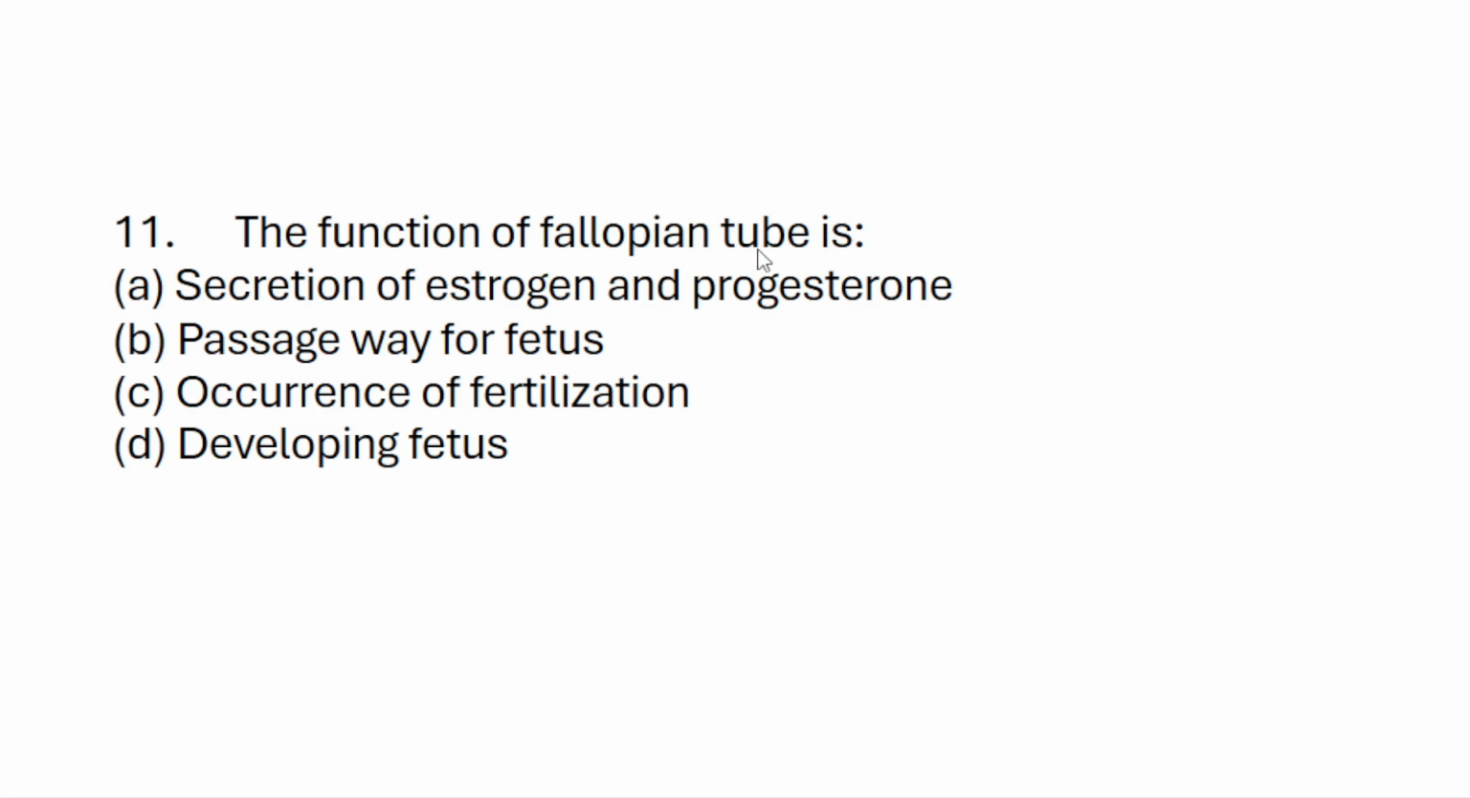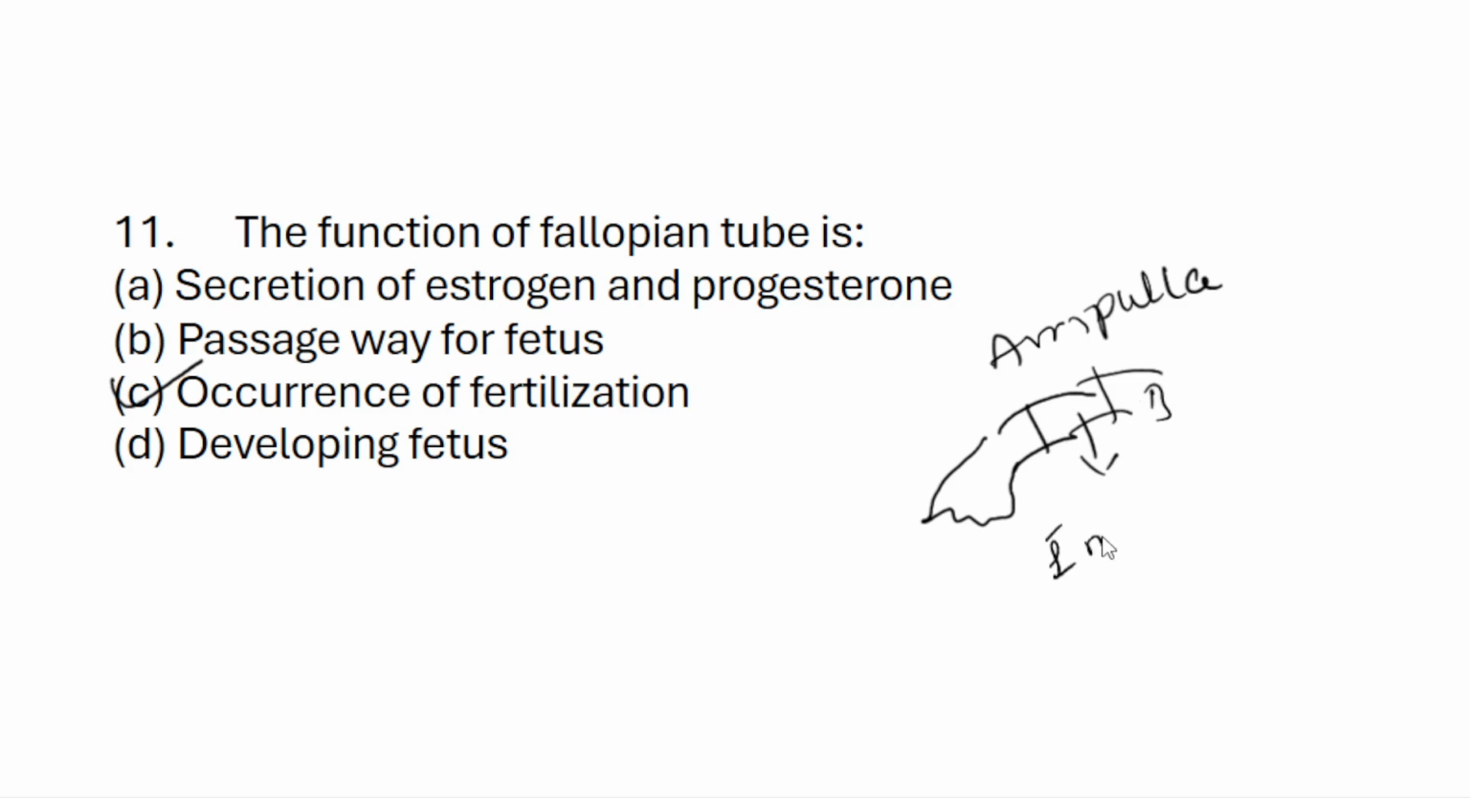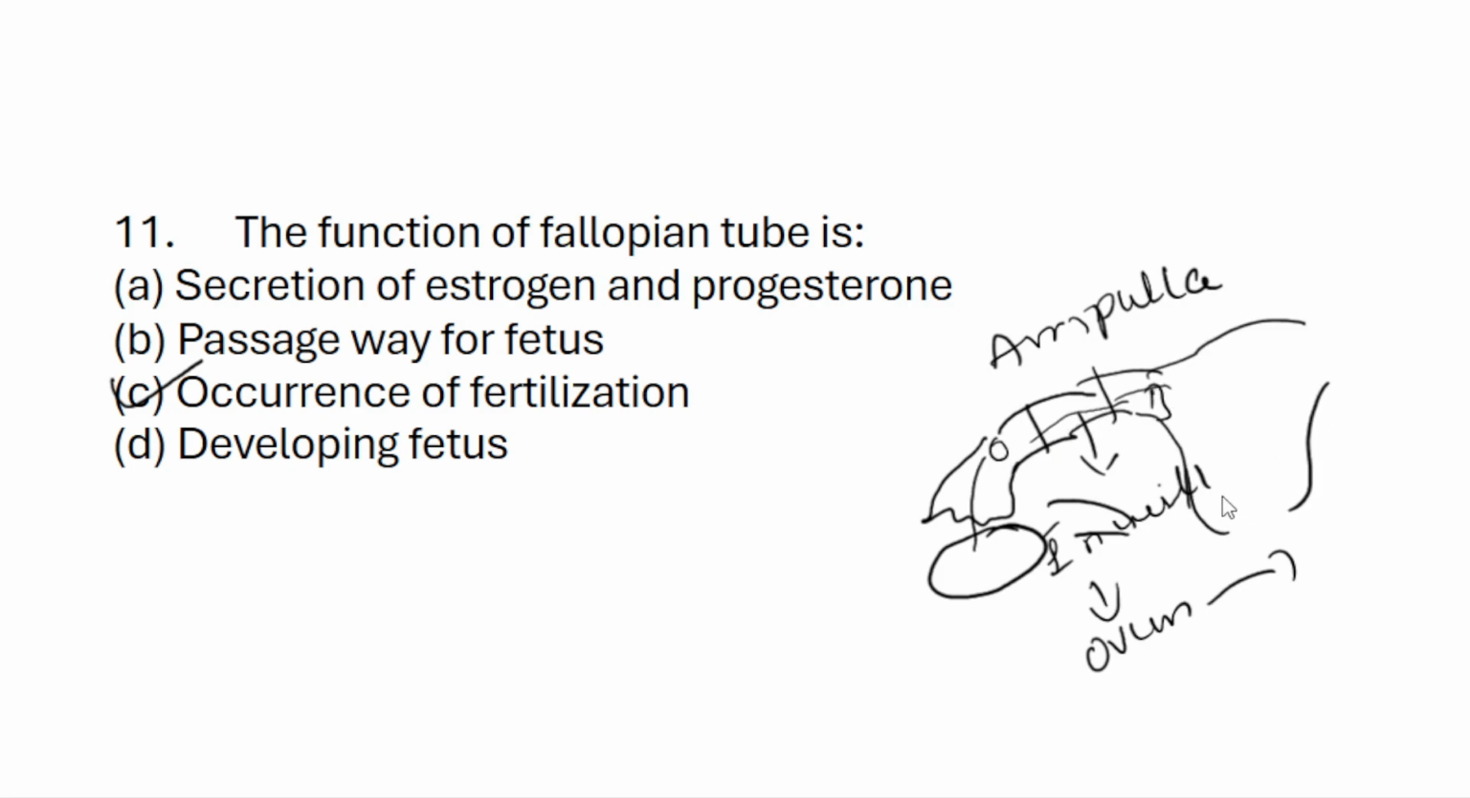The functions of the fallopian tube are secretion of estrogen and progesterone, passageway of the ovum, occurrence of fertilization, and developing the fetus. Here, fertilization occurs mostly in the ampulla, as already explained. This is the infundibulum, this is the isthmus, and in between there is the ampulla. This is also called the oviduct because it transverses the ovum from where? This is the ovary. From the ovary it transverses the ovum to the uterus. So the fallopian tube is also called the oviduct.